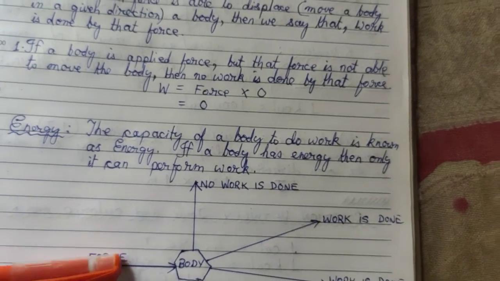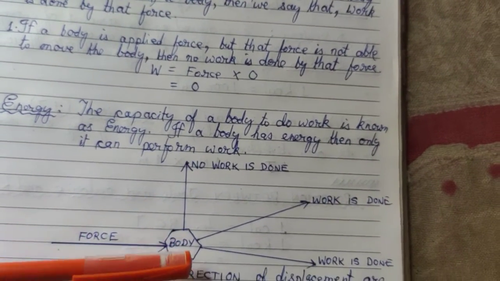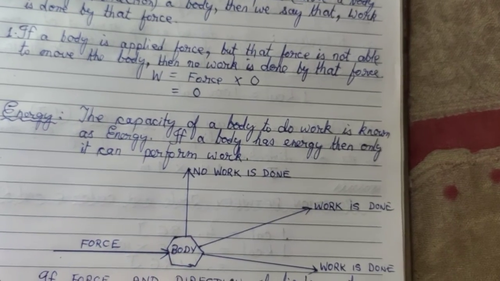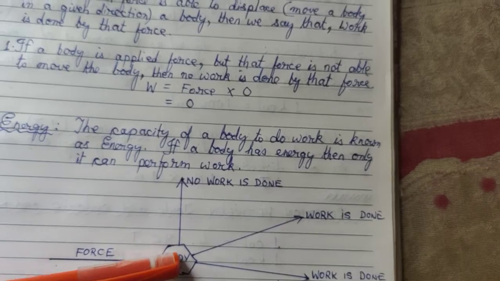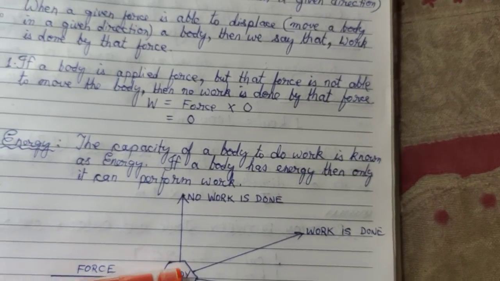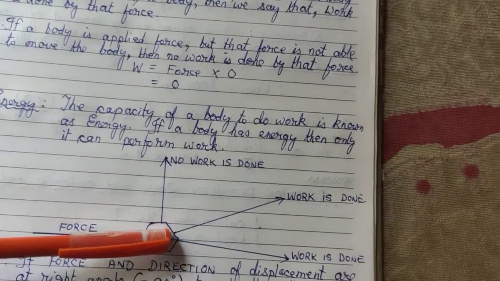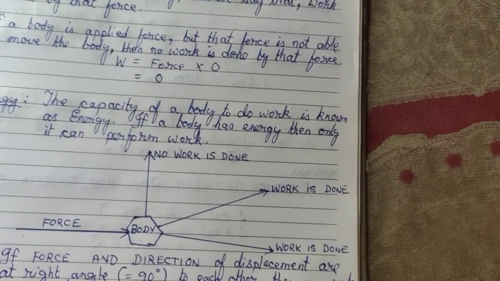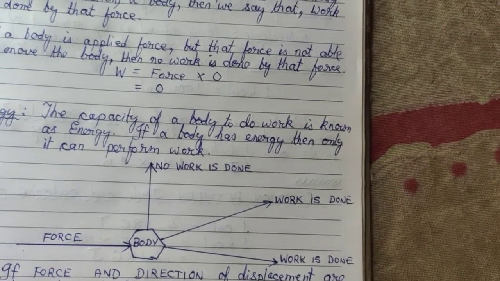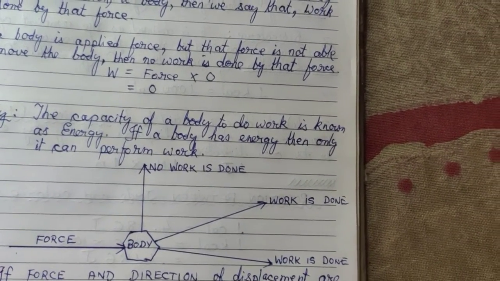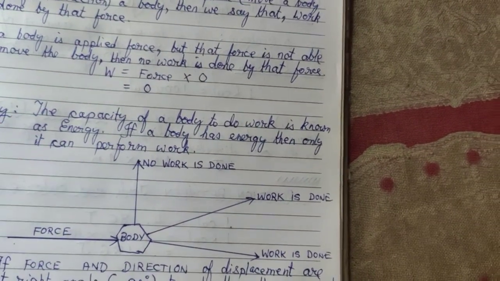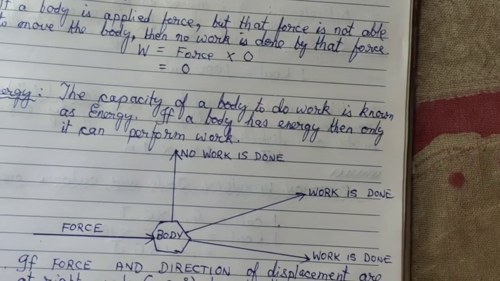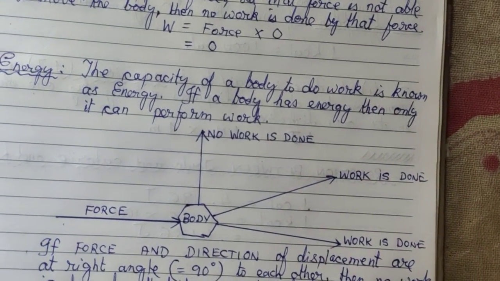So due to this particular force, work done on this body is 0. No work is done on this body by this particular force. If the force is able to move the body in this particular direction or this particular direction, it is still in the direction of force. In that case work is done. But if this is the direction of force and the body moves in this direction at 90 degrees, then we say that there is no work done by that particular force.